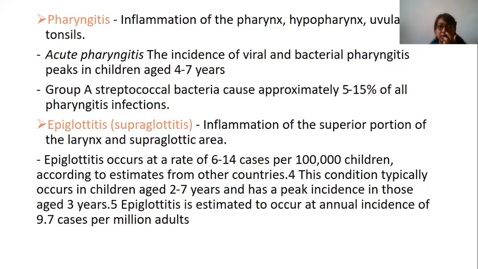Epiglottitis, which is also called supraglottitis, is the inflammation of the superior portion of the larynx and the supraglottic area. Epiglottitis occurs at a rate of 6 to 14 cases per 1 lakh children, according to estimates from other countries. This condition typically occurs in children aged 2 to 7 years and has a peak incidence at the age of 3 years. So generally these cases are seen mainly in the 2 to 7 year age group.